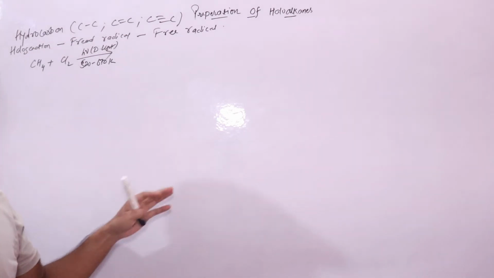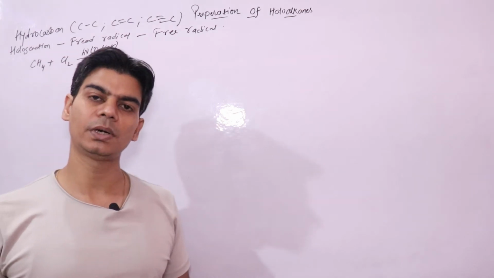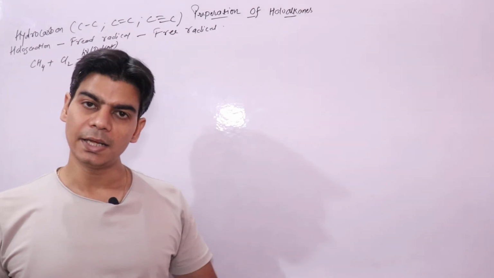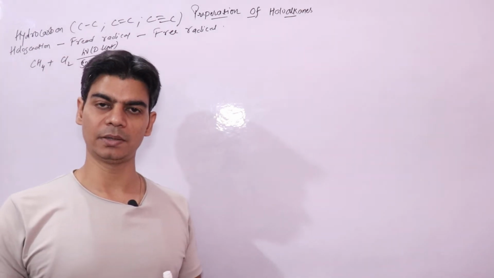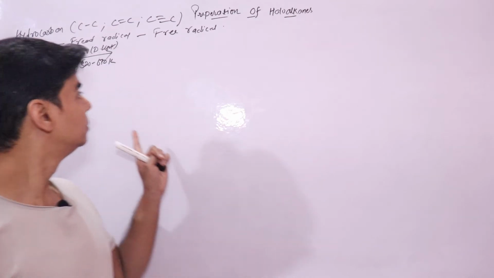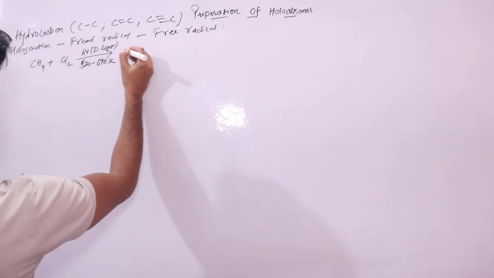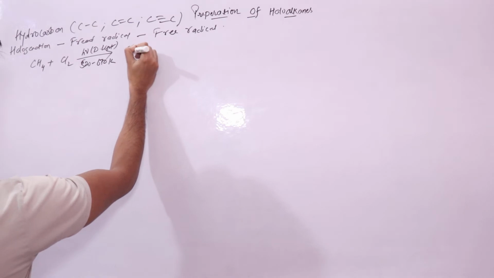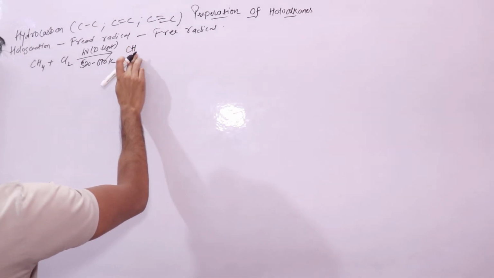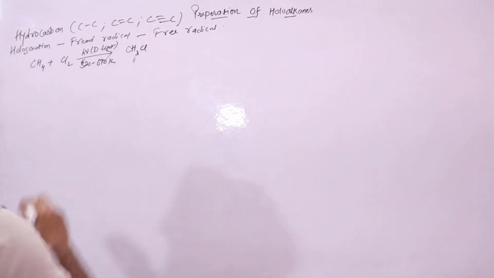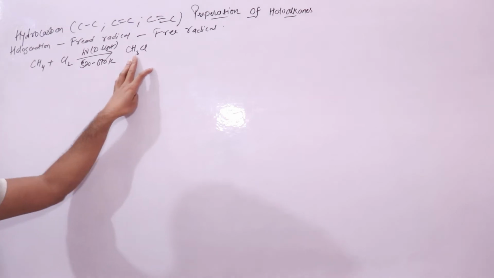Here halogen atom is chlorine, right? So monosubstituted means alkyl halide where one atom of hydrogen in methane is replaced by one atom of chlorine, right? So when one hydrogen atom is replaced by one chlorine atom, it will form methyl chloride, right? This is your mono-substituted product.